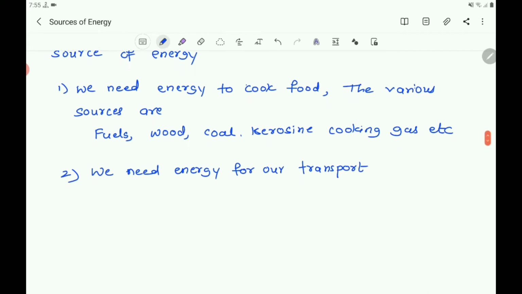So the sources of energy for the transport are petrol, diesel, etc.